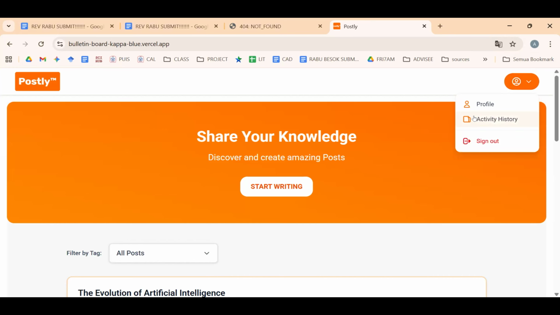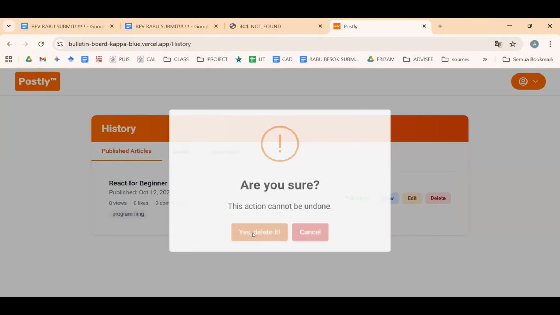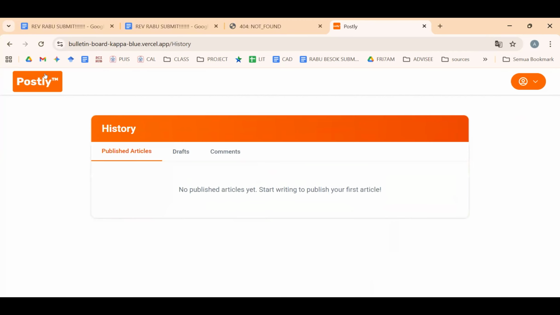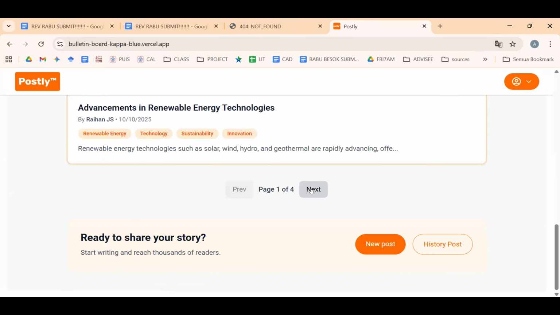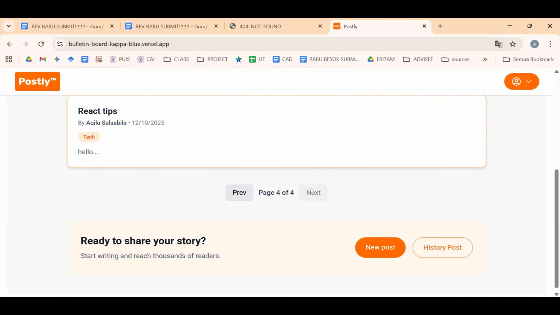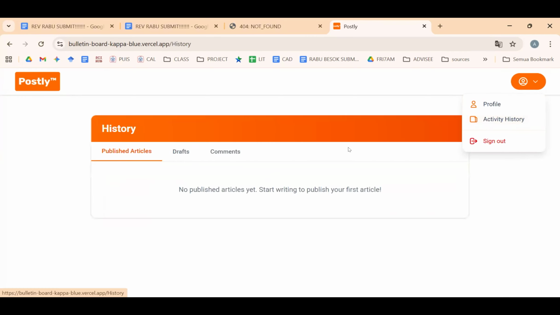Okay, we can see my post. So we can delete the post. My post is deleted, and we can see in the homepage again. My post is also gone, and next we can comment.